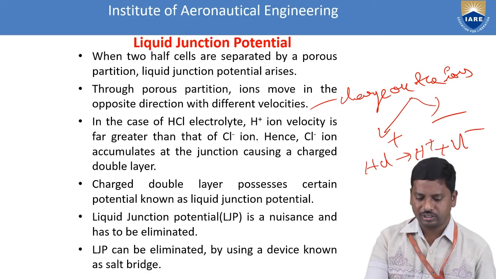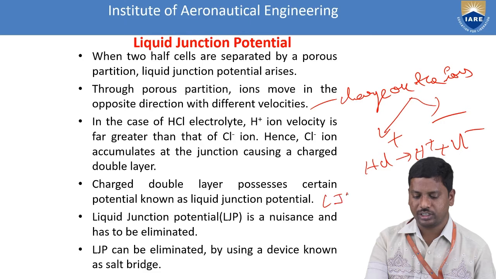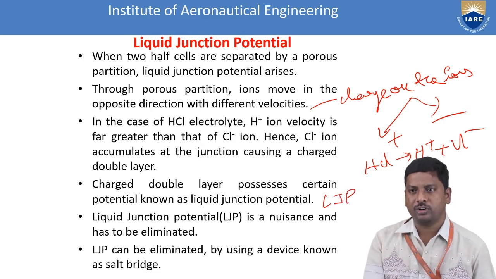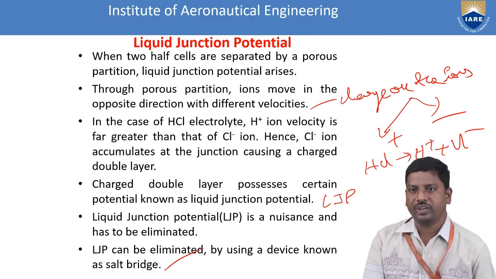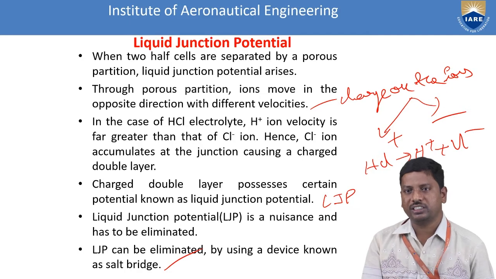This liquid junction potential is represented by LJP, for short. Liquid junction potential is a nuisance and has to be eliminated. The LJP is eliminated by using a device, the salt bridge. So this is the main purpose of the salt bridge: to avoid the liquid junction potential.